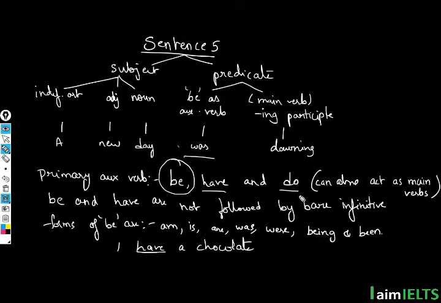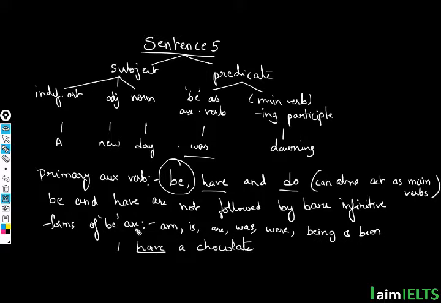Similarly, we can also write sentences on do. Just think of some sentences where you do not have to use any other verb except for either the forms of be or have or do, and you do not need any main verb, as these words themselves act as main verbs. Think of some such sentences.